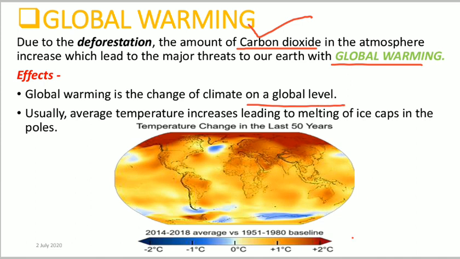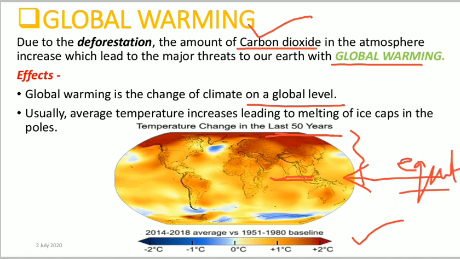Here we can see the picture of the change of temperature on the earth over the last 50 years. We can see that the temperature increases from 0 to 2 degrees Celsius at these places. Here, if we see India, India is almost under the hottest places. As we already know, it is near the what? Equator, right?